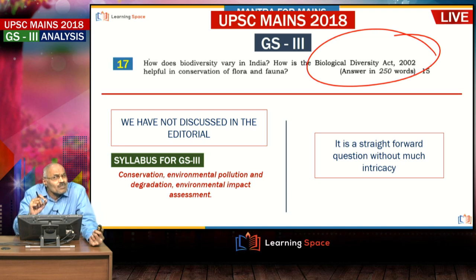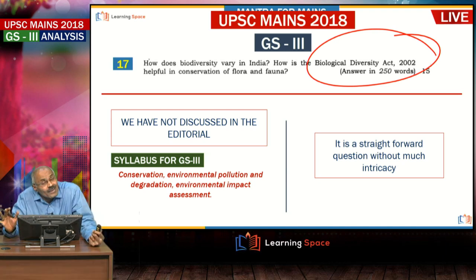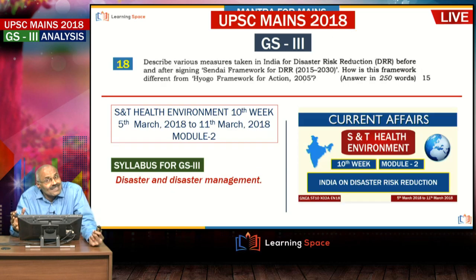But one important aspect is that some of the things are not appearing in the newspapers. This is one classic example. I have not taught this Act in the editorial for the past 1.5 years. So you have to go beyond newspapers when you look at the aspects of science and technology, disaster, all those things. Then this is about the Sendai framework, India on disaster risk reduction.